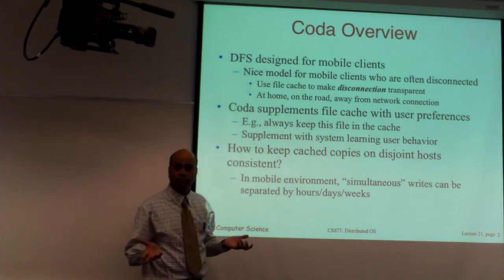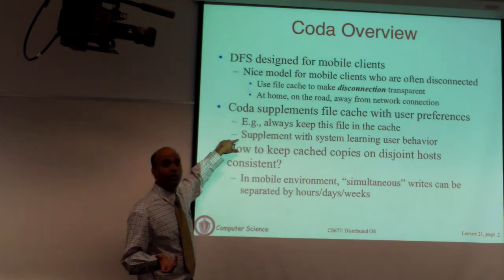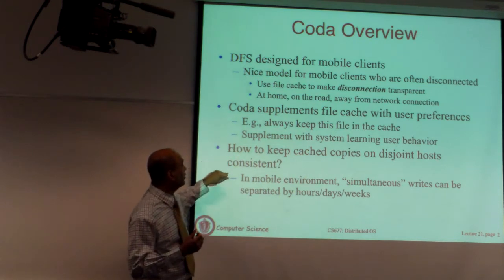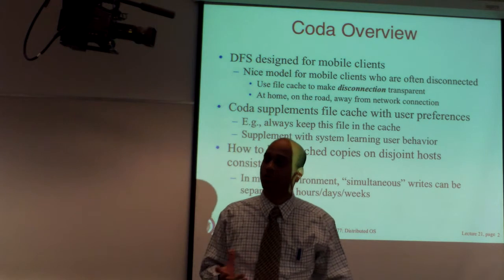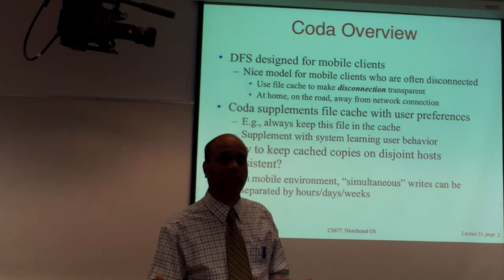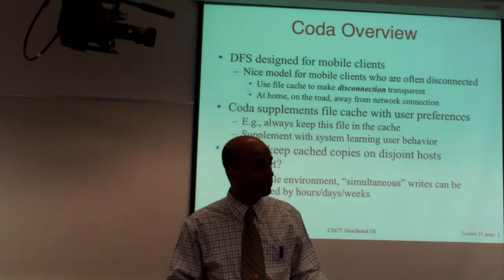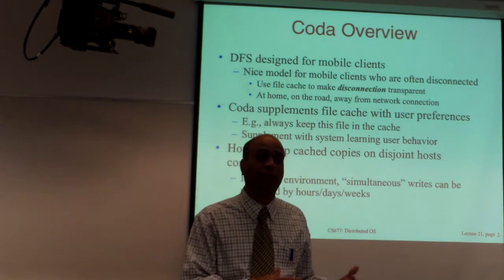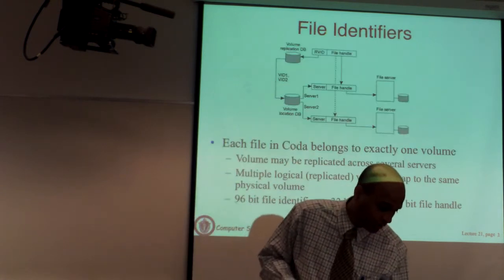Always keep frequently accessed data in the cache, and then learn what users are accessing, and try to cache whatever you learned as well. Okay? So now the question is, how do you ensure transparency? How do you ensure that data moves back and forth without manual intervention? You could of course do all of this manually: before you go, you check out a copy, make modifications, and check it back in. Right? So you can do this, but you want to automate the process.